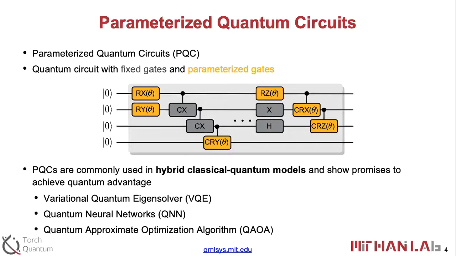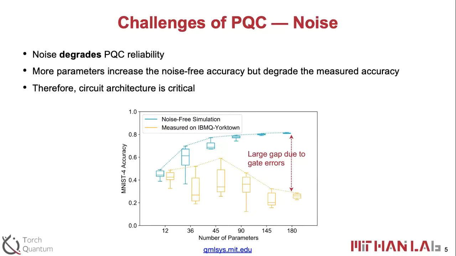For the current machines, many of the algorithms we're trying to use to demonstrate quantum advantage are variational quantum circuits or parameterized quantum circuits, which contain fixed gates and also parameterized gates. Those parameterized quantum circuits are commonly used in hybrid classical and quantum algorithms, such as the variational quantum eigensolver for quantum chemistry, quantum neural nets for machine learning, and QAOA for optimization problems. We find that the challenge of the PQC is still two parts. One part is the large noise of the system.